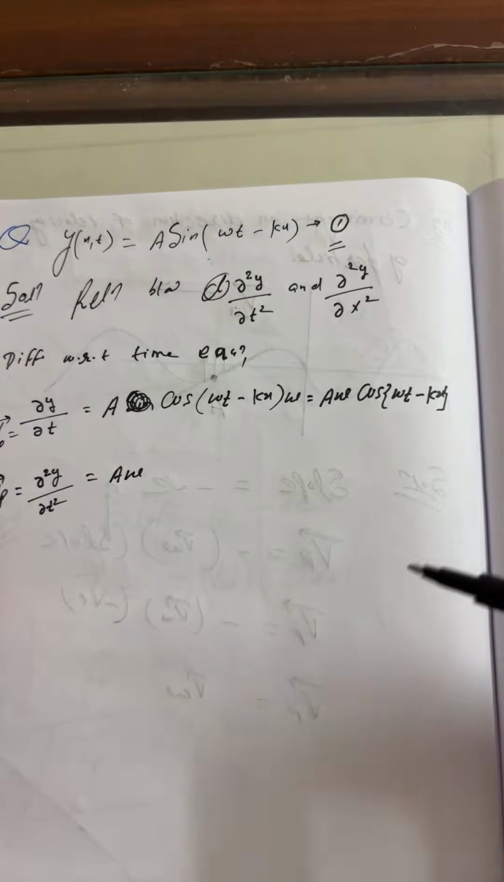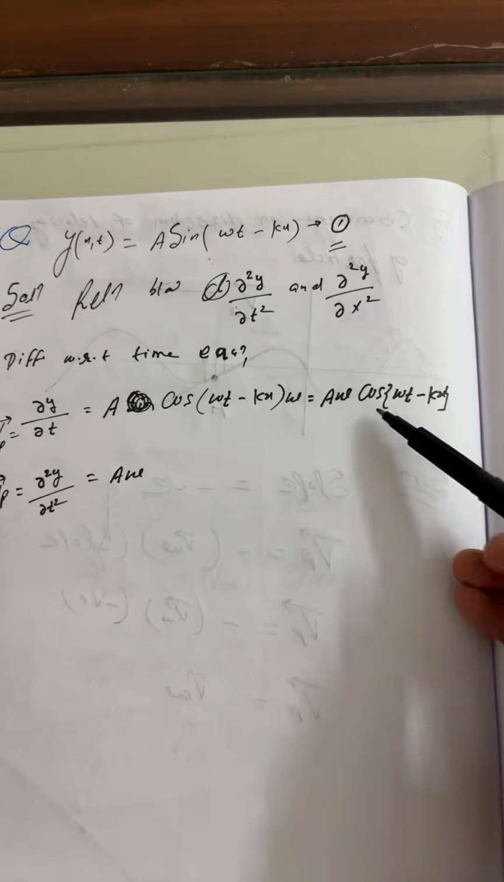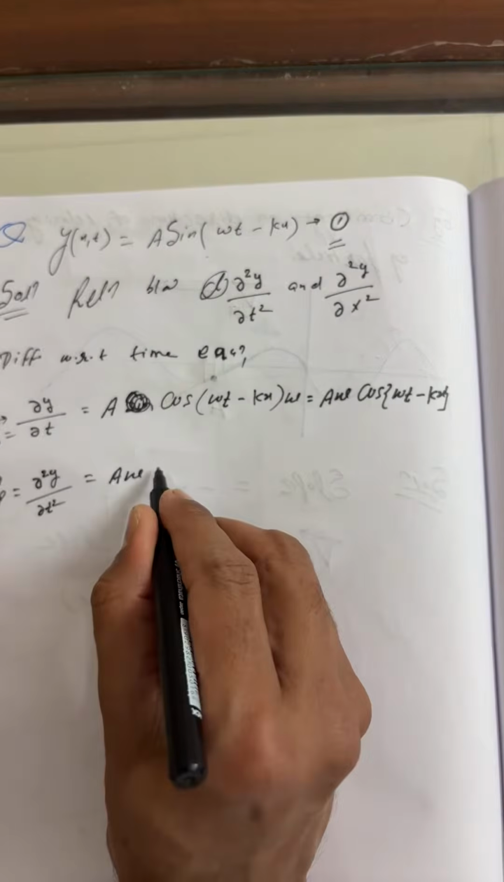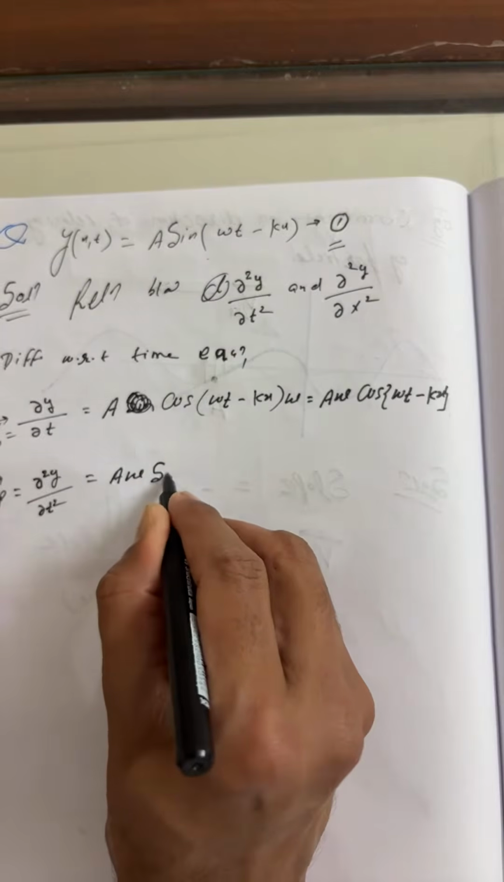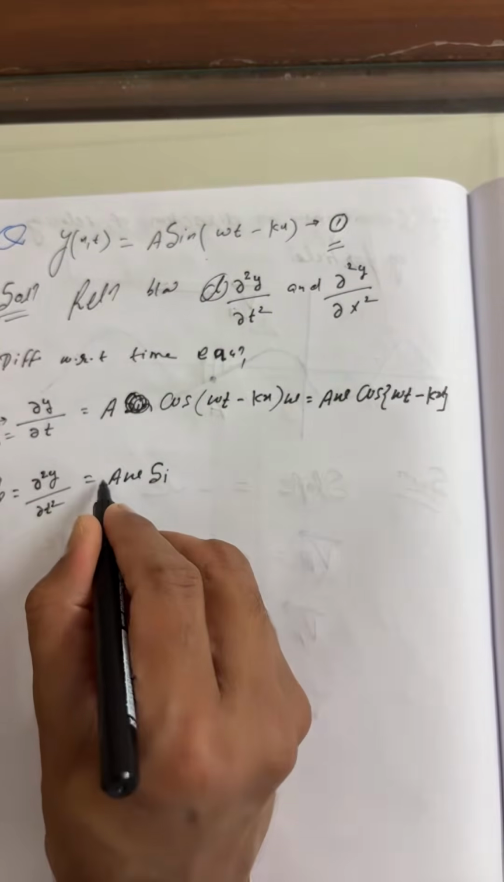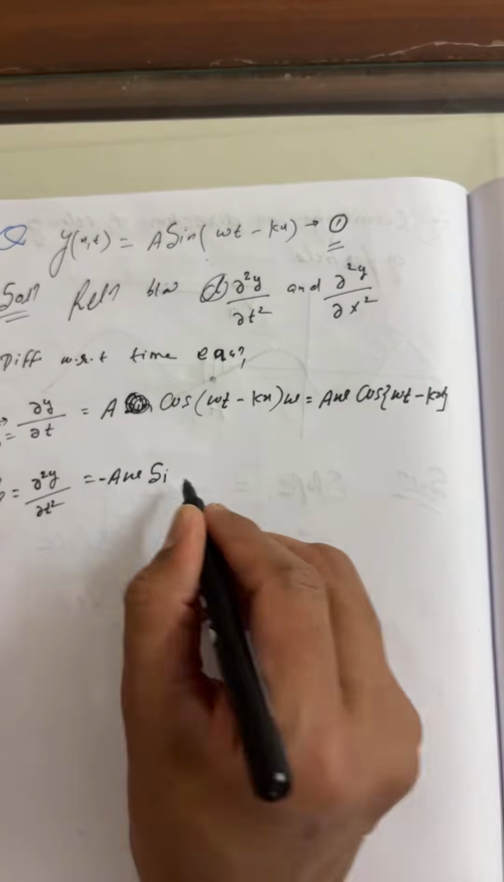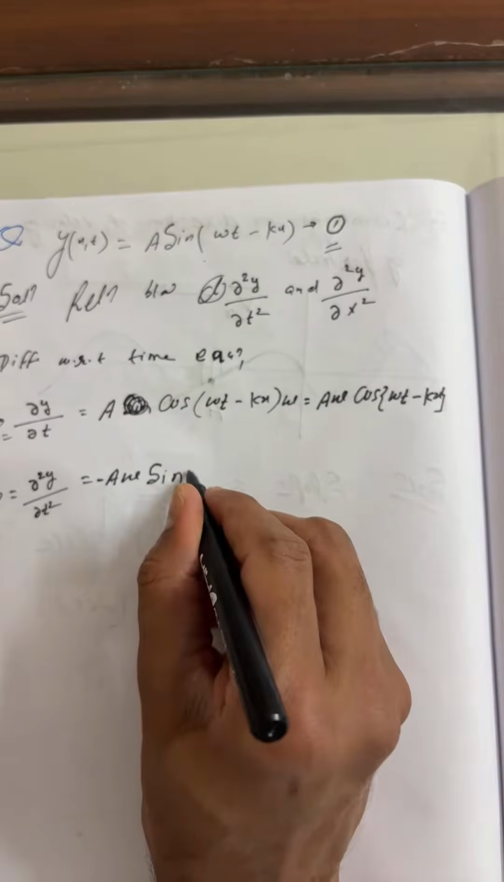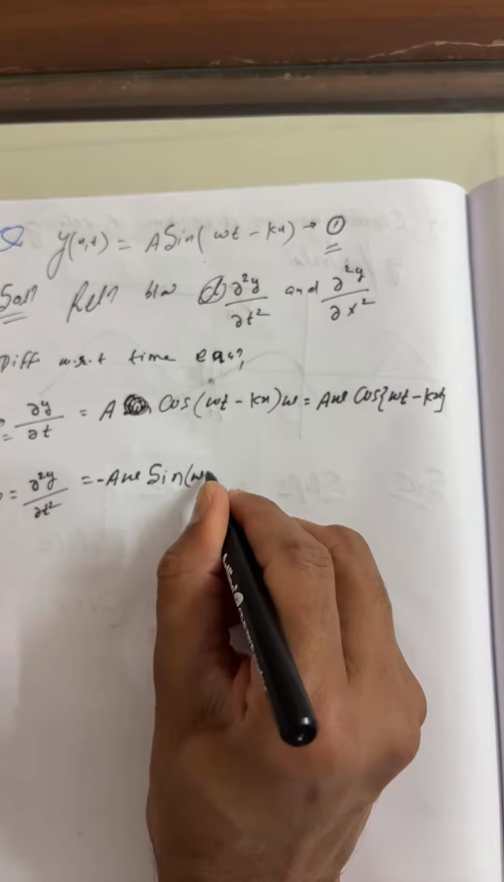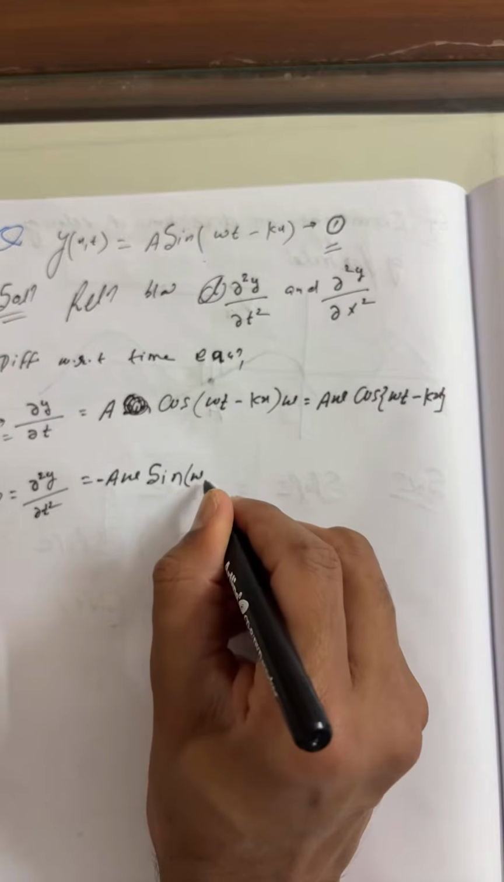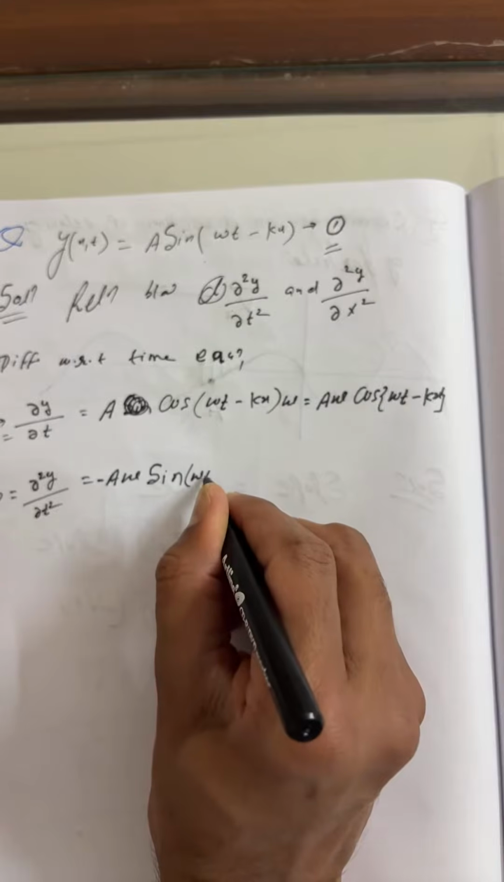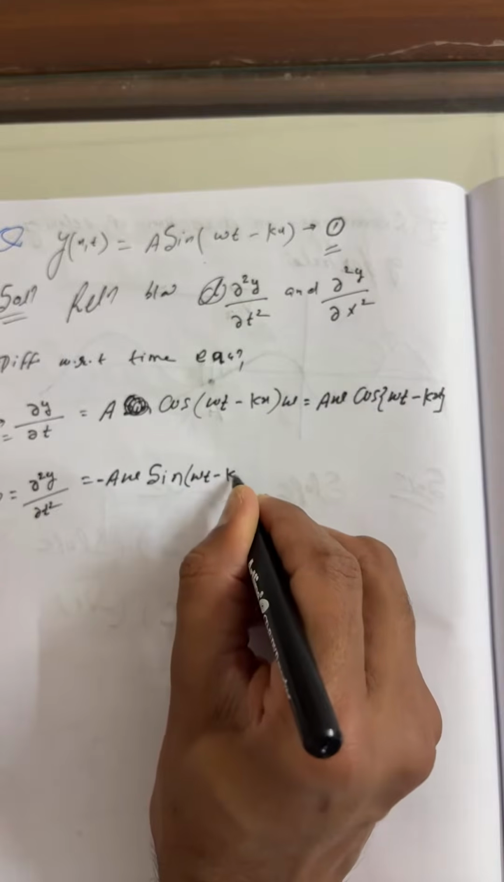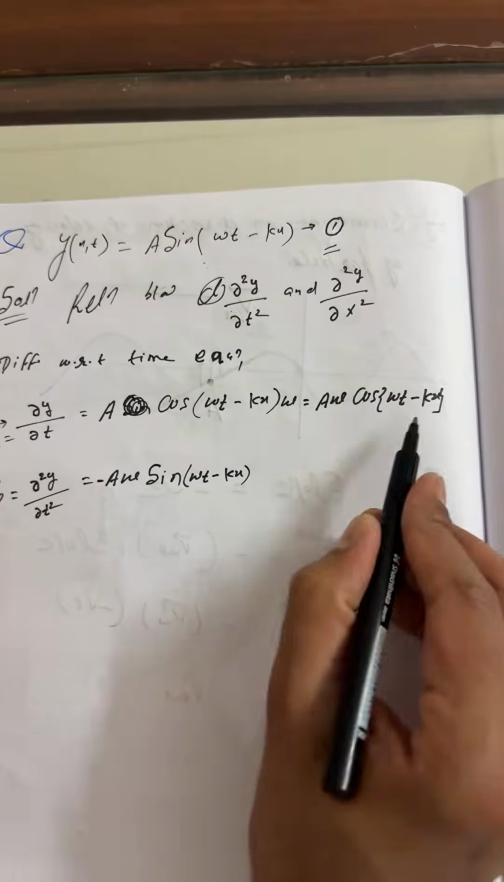Again you have to apply the chain rule. So this is cos, and as usual, the differentiation of cos is minus sine. Don't forget, this entire term will come as it is, because now you are differentiating the primary function: ωt − kx.